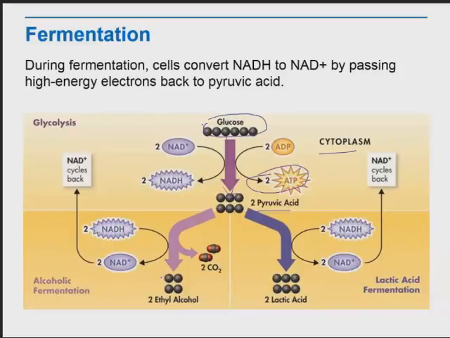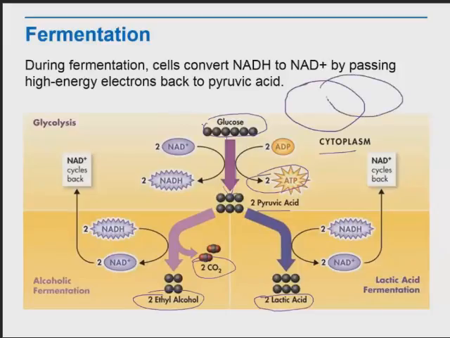In alcoholic fermentation, the pyruvic acid is converted to carbon dioxide and ethanol, or ethyl alcohol. In lactic acid fermentation, the pyruvic acid is converted to lactic acid. Both recycle the NAD molecule as hydrogens are captured and released in this process. In your notes, create a Venn diagram where you compare and contrast aerobic respiration with fermentation.